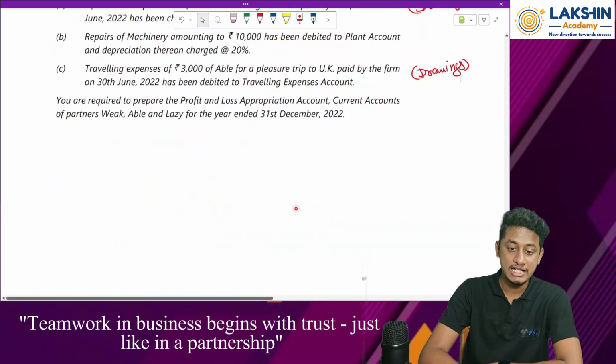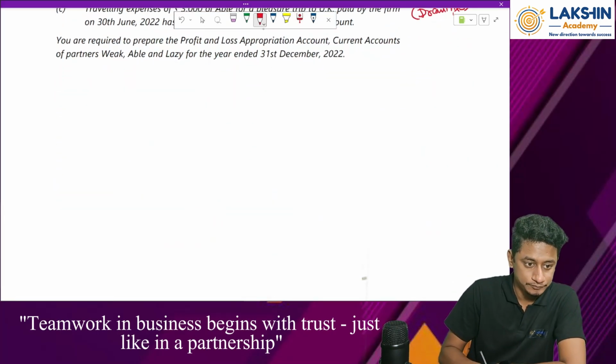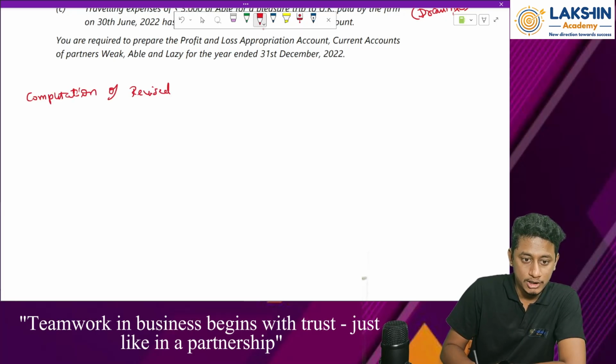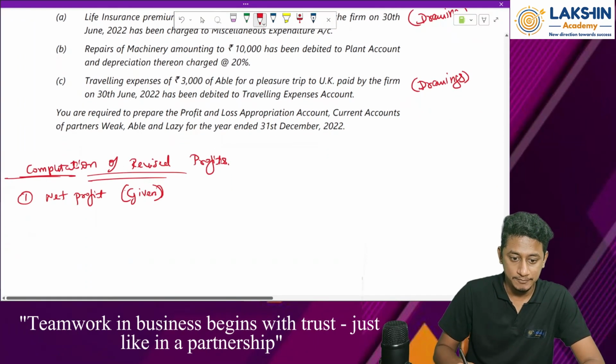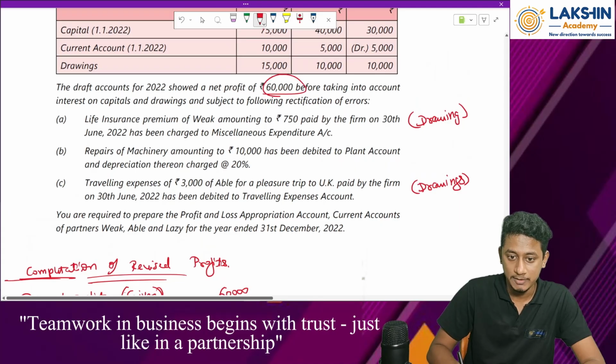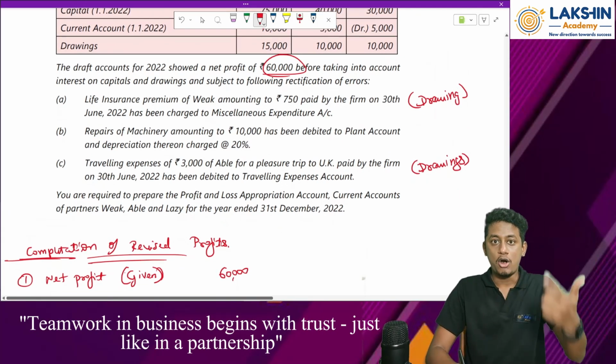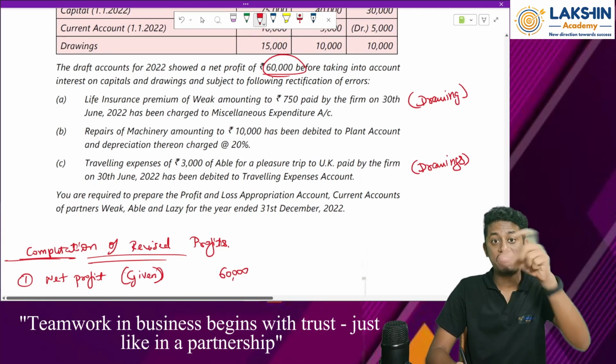First of all, let us recompute the profits. Computation of revised profits. The net profit that is given to us is rupees 60,000. Remember? Now pass all the rectification entries and see how this affects the profits.